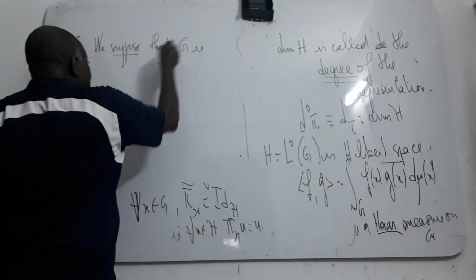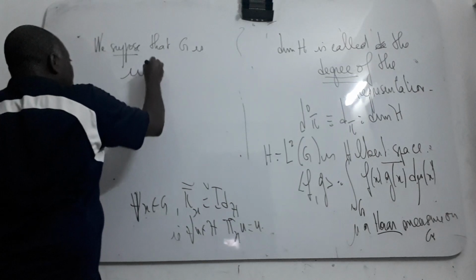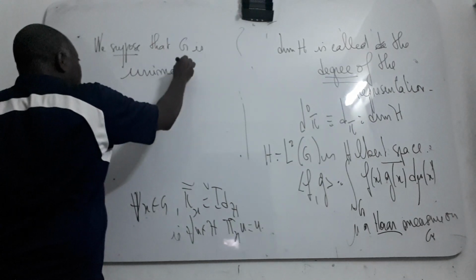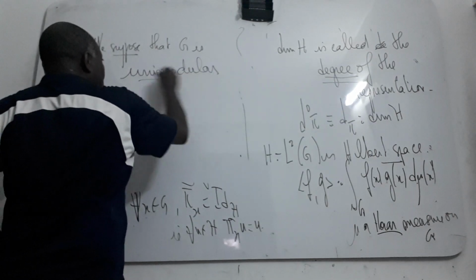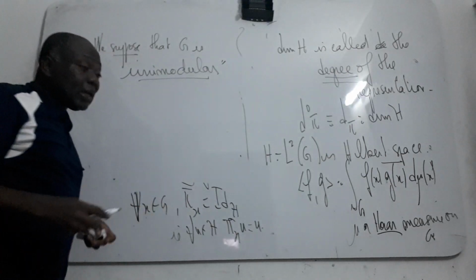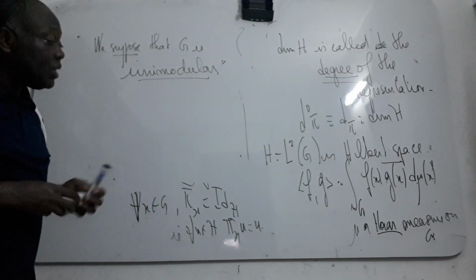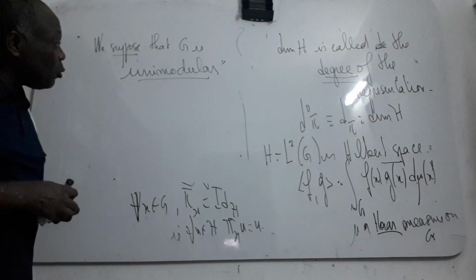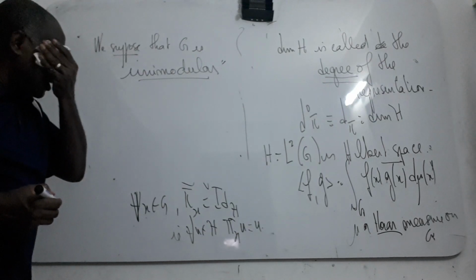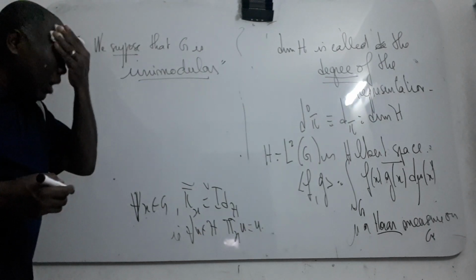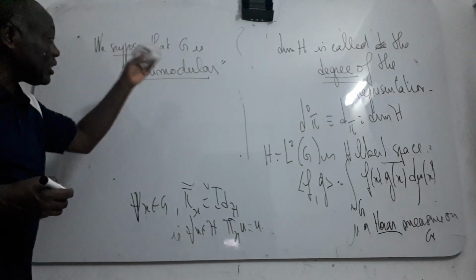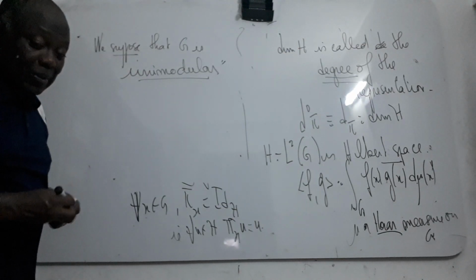You can see in the course concerning the Haar measure the definition of a unimodular group: the modular function is equal to 1 for every element s in G.